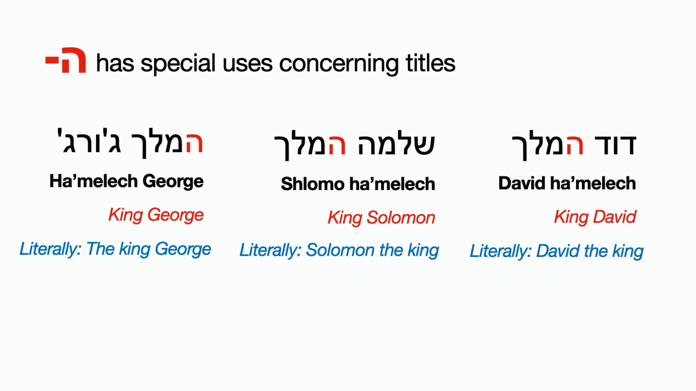Shlomo HaMelech. But for all the other kings and queens, we say HaMelech and then the name of the king. Right here, for example, if we want to say King George of England, right, we say HaMelech George. We don't say George HaMelech. Okay, so we really reserve that to David and Solomon. All right, so HaMelech George, King George. But for King Solomon and King David, we say Shlomo HaMelech and David HaMelech.